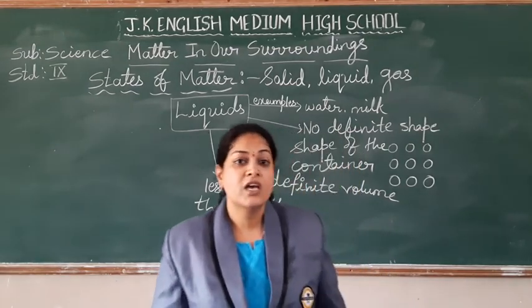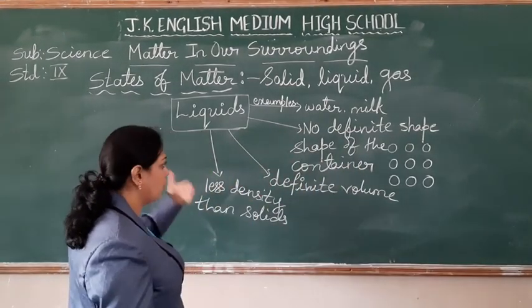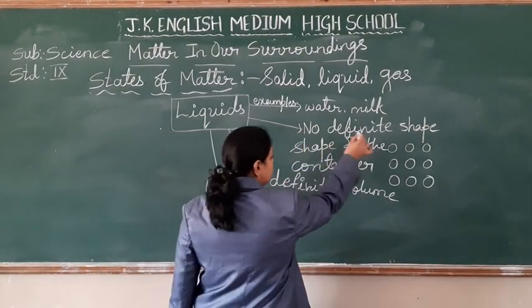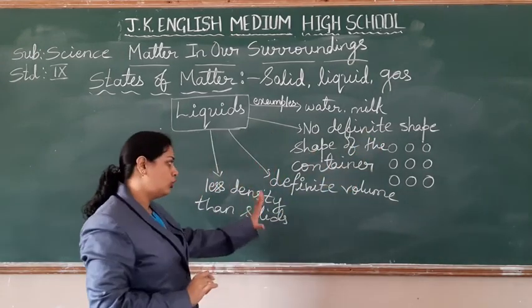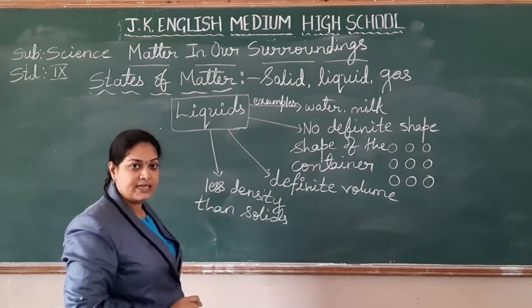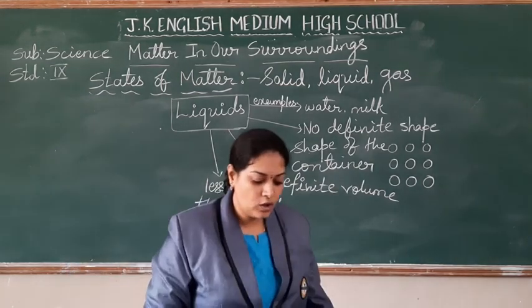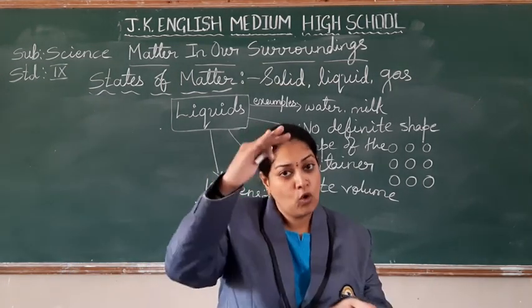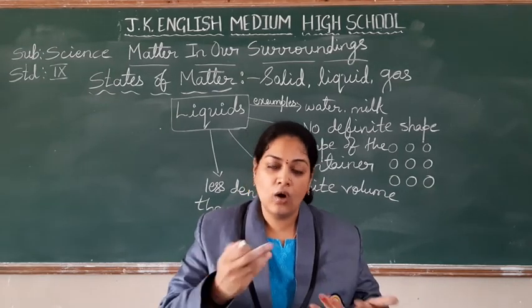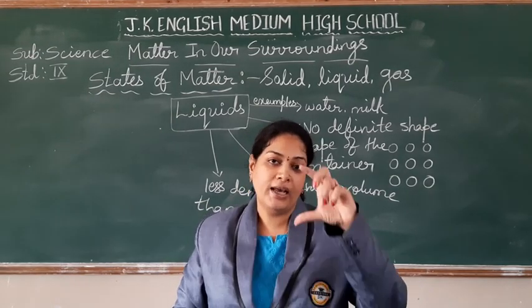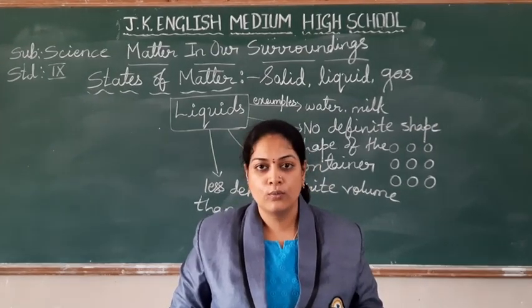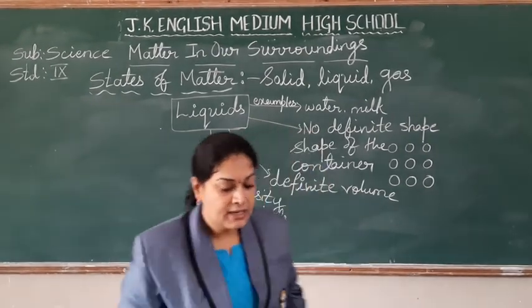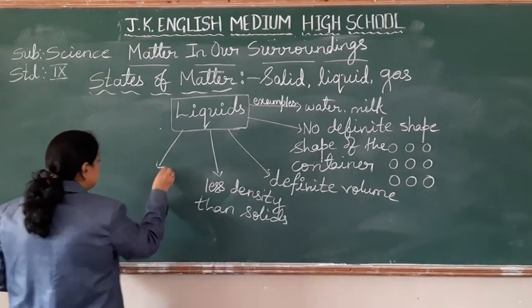Right, students? So because of all this, they do not have a definite shape. They will take the shape of the container. Volume is fixed, but density is less. Can you compress water or liquid substances? We take one glass of water and try to compress it. Will it compress? No. Right? So what we can say? Less compressible.